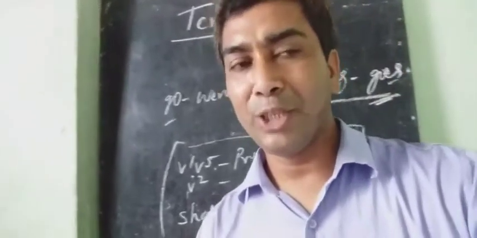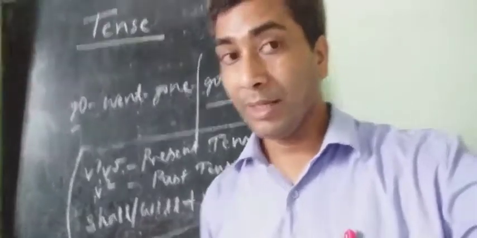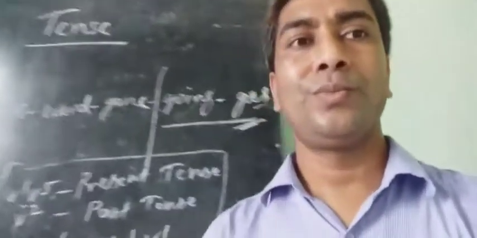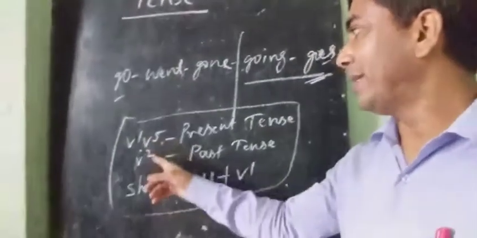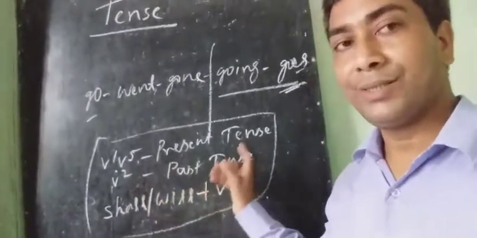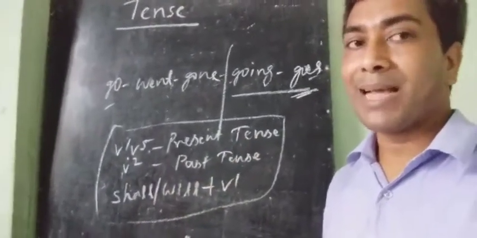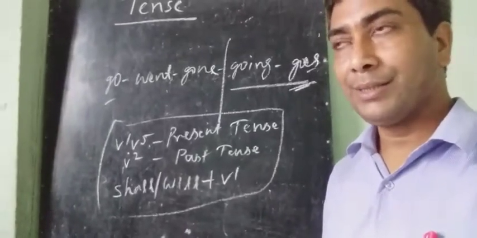Here the verb I have used is lived, L-I-V-E-D, V2. So this is past tense. V2 means past tense. I lived. Past tense, so it indicates past time. In past time, I lived at Hajipur for 3 years.